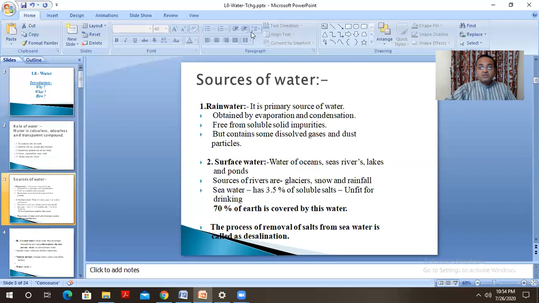Now this rainwater is obtained, most importantly, by evaporation and condensation. This continuous process is called the water cycle.